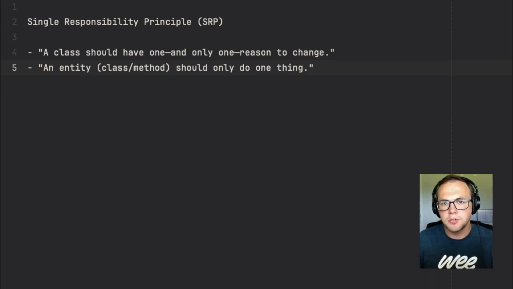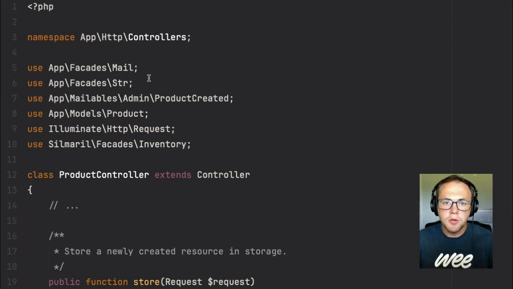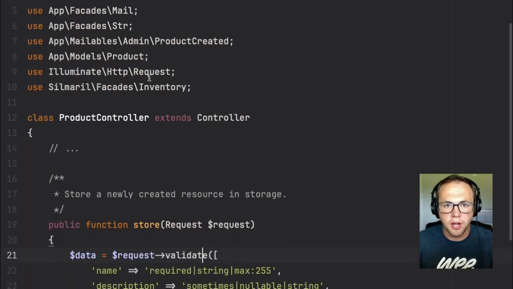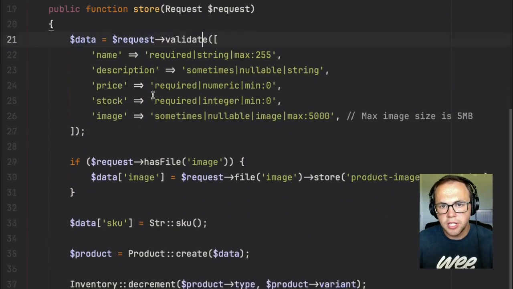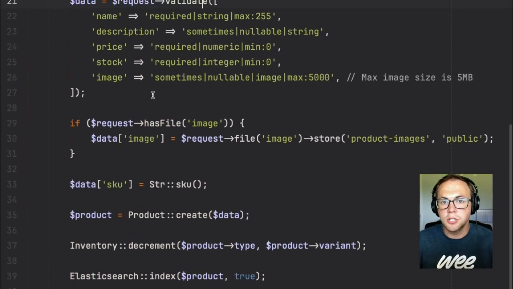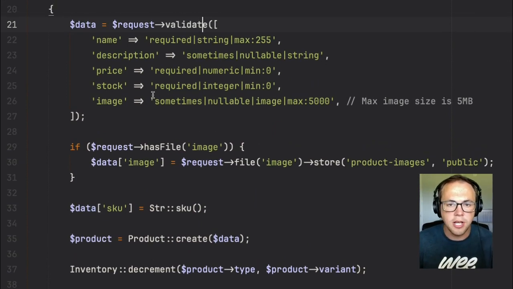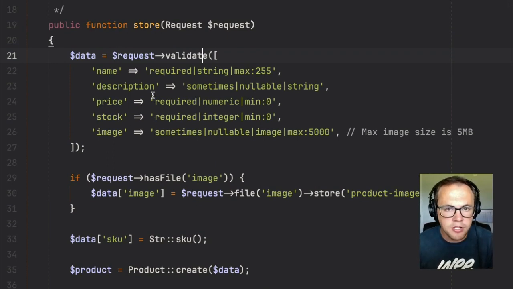And as a quick example, let's say that we're given a naive product controller like this one, with a few common tasks related to creating a product. Let's make this adhere to SRP really quick. So since we're in the controller, obviously we're going to want to limit our responsibility or our concern or our layer, whatever you want to call that, to a single portion. And that's the HTTP lifecycle, or essentially the request. So we're extracting data from the request, interacting with headers if needed, creating responses, things like that.